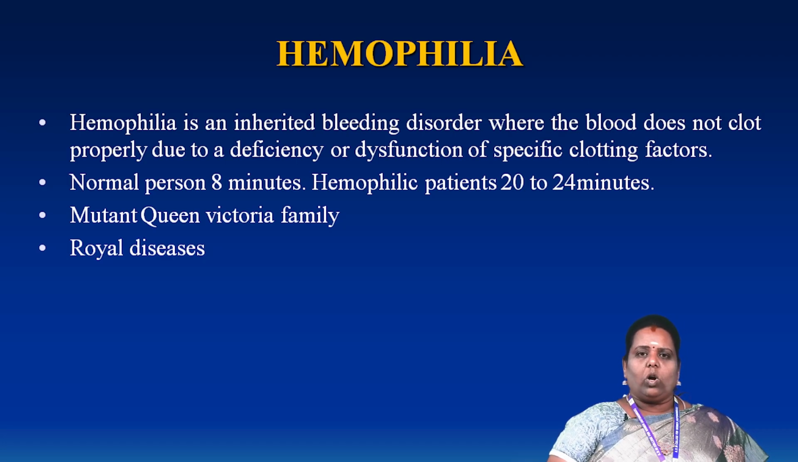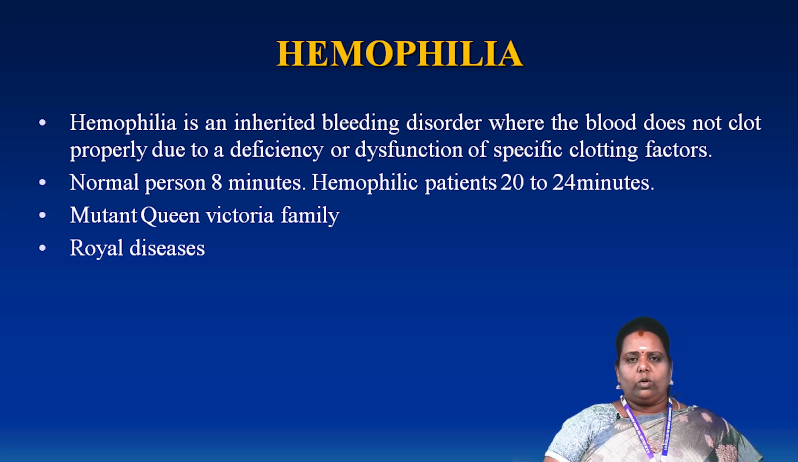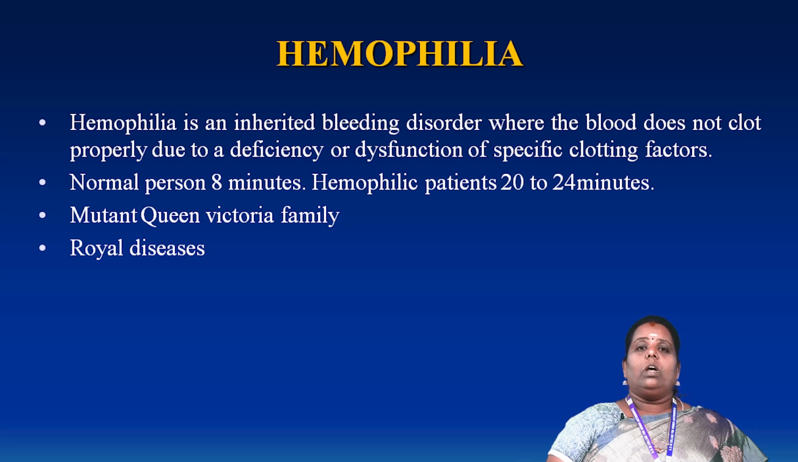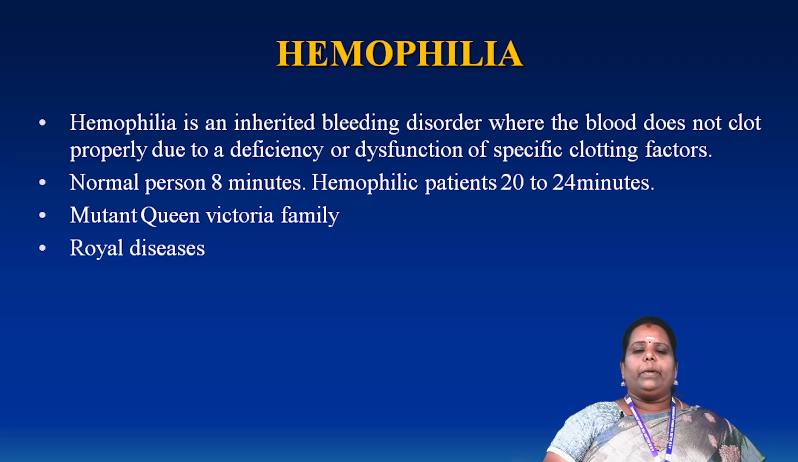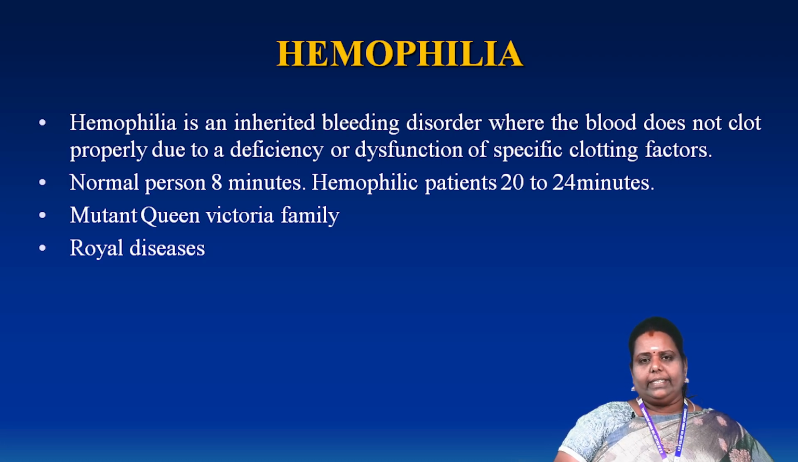Why do we have to concentrate on this? In case the person is bleeding and oozing for 20 to 24 minutes, most of the blood is also released. The person goes into an unconscious condition. So, hemophilia is a very dangerous disease. The disease is otherwise called the Queen Victoria family disease. Another name is royal disease.